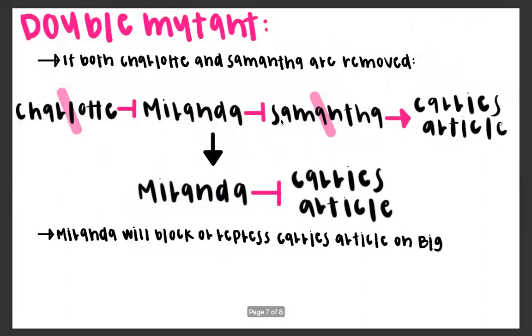We can also see double mutants in our developmental networks. If both Charlotte and Samantha are removed, we will see Miranda will block or repress Carrie's article on Big. This means she won't publish the article.